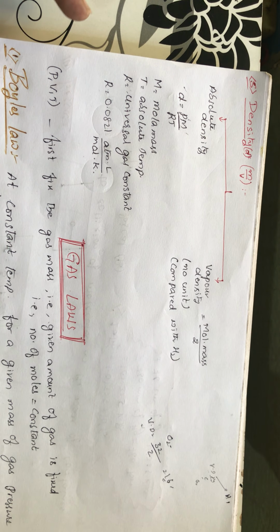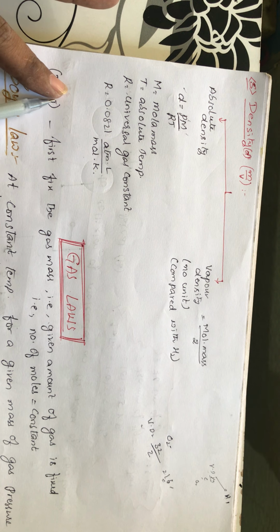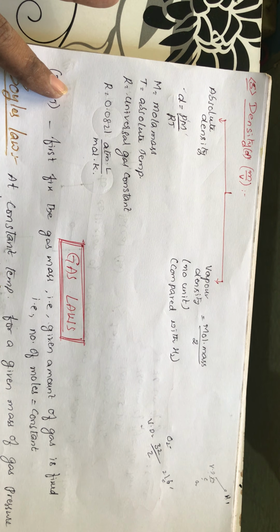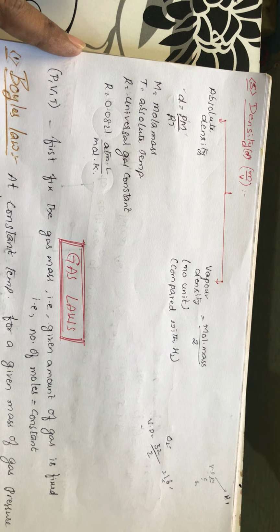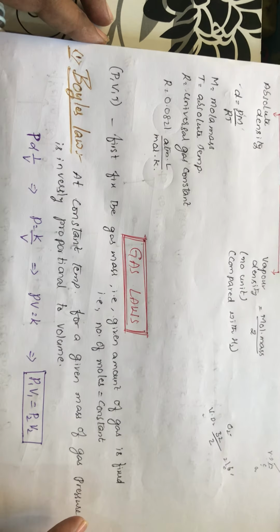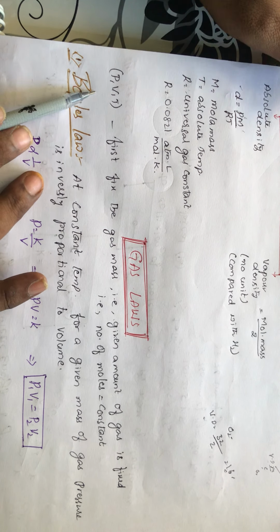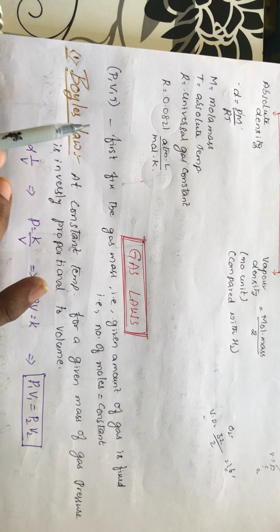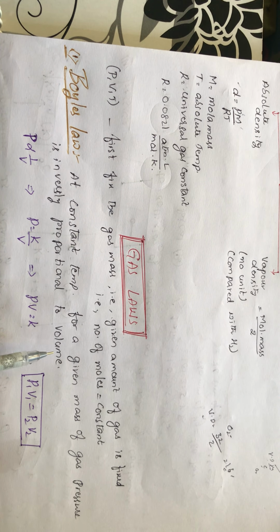And first law, it is called as Boyle's law. See, at constant temperature, means among these three terms you are keeping temperature constant. For a given mass of gas, mass is also kept constant. Now you are talking the relation between these two, P and V, and P is inversely proportional to V. Temperature is kept constant, mass is kept constant, and the pressure of the gas is inversely proportional to the volume.